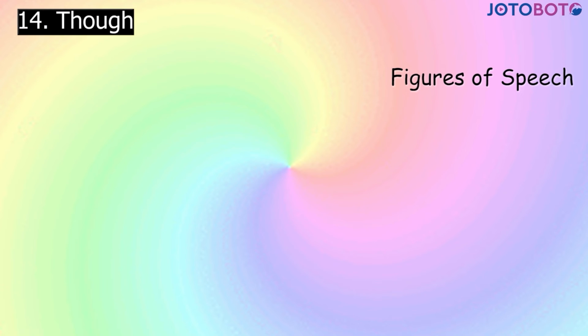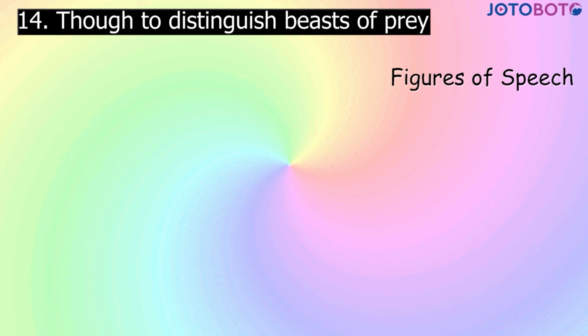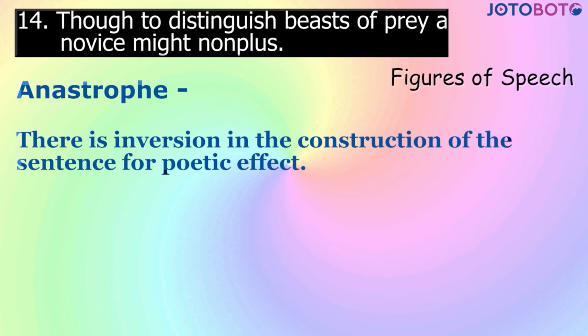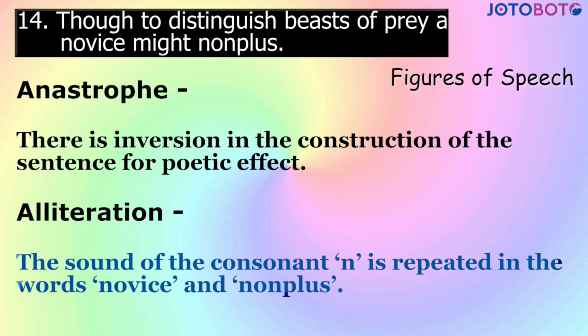Next, though to distinguish beasts of prey, a novice might nonplus. The figures of speech are anastrophe. There is an inversion in the construction of the sentence for poetic effect. Alliteration. The sound of the consonant N is repeated in the words novice and nonplus.